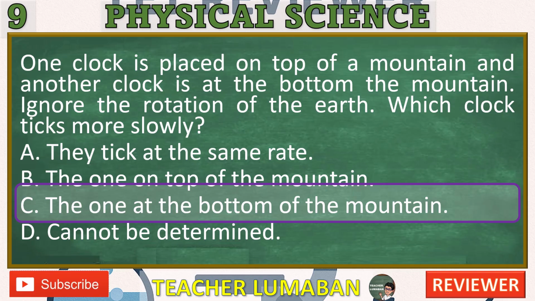C. The one at the bottom of the mountain. Correct, it is closer to the center of the Earth, where gravity is stronger, so time passes more slowly there compared to the top. D. Cannot be determined. Incorrect, this is a well-tested and measurable effect, it can be determined.